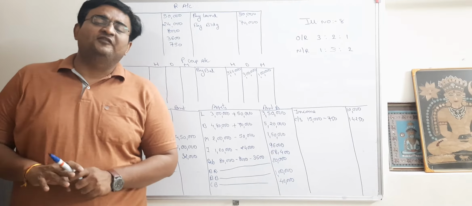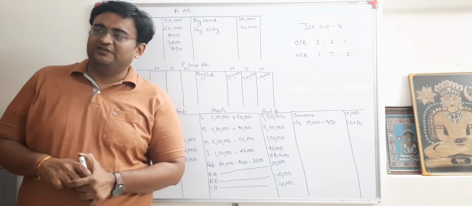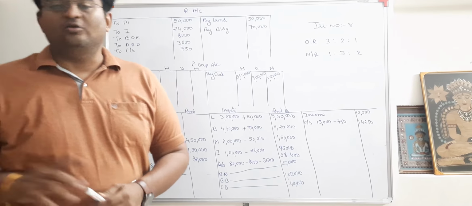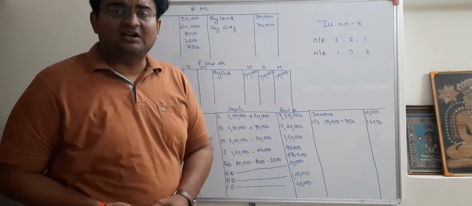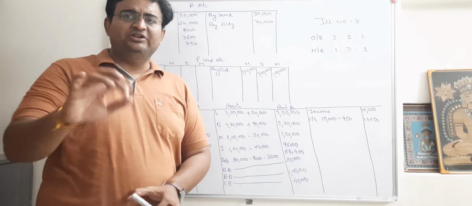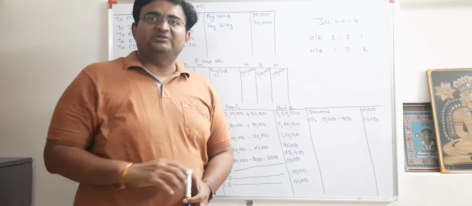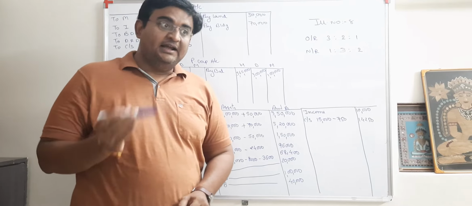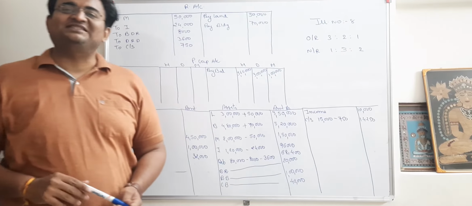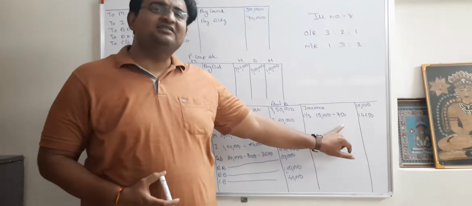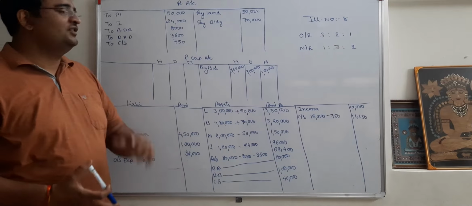Once again students, I would like to explain you this adjustment. Reduce the value of 50% stock by 10%. So first of all 15,000 ka 50%. Simply do it in a calculation. That comes to 7,500 and 10% of it comes to how much? 750. So deduct 750 from here and second effect opposite side.